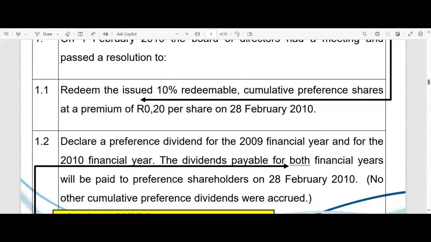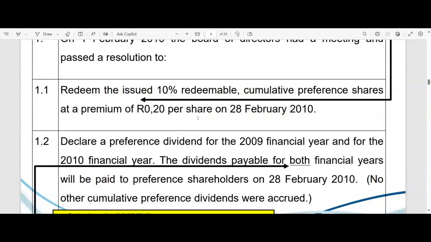We probably also didn't declare any other dividend. Now, if these preference shares had not been cumulative, then it would not have been necessary for the company to declare that 2009 dividend, only the 2010 dividend. Possibly. They don't even need to do that.